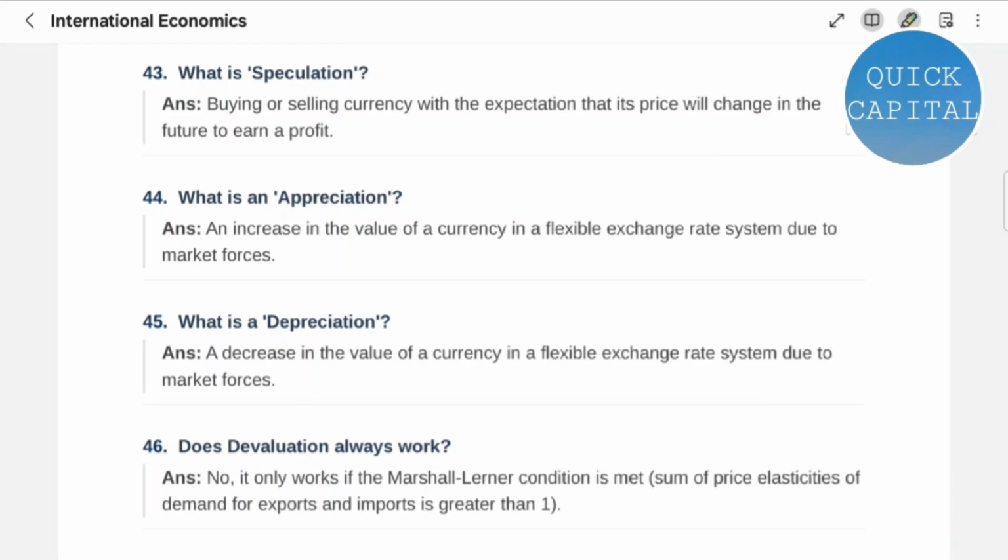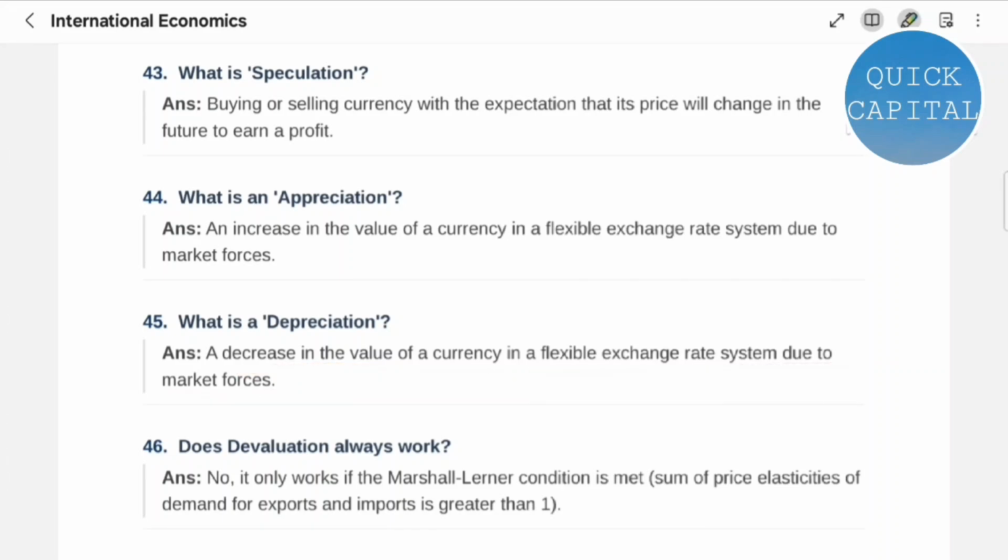Question 44. What is an appreciation? An increase in the value of currency in a flexible exchange rate system due to market forces. Question 45. What is a depreciation? A decrease in the value of currency in a flexible exchange rate system due to market forces.